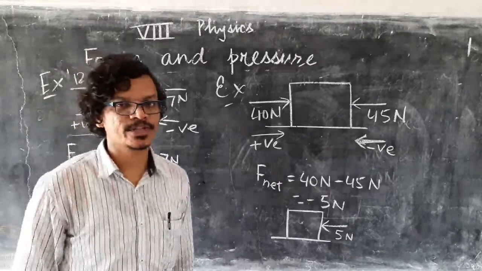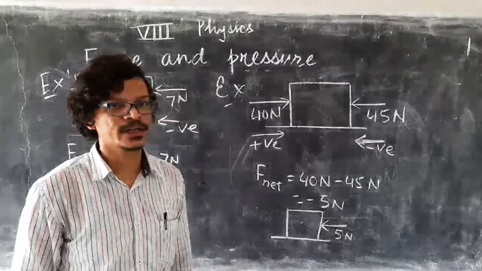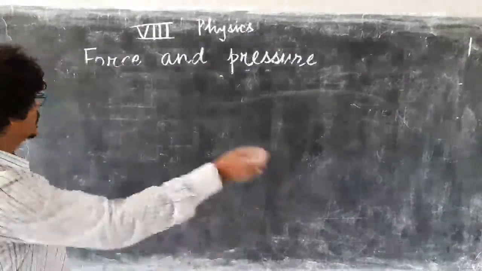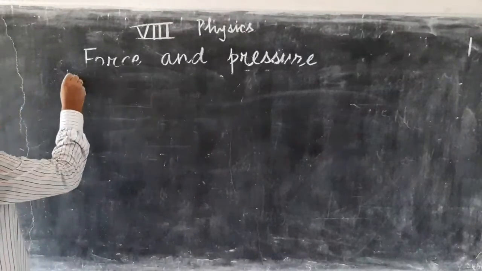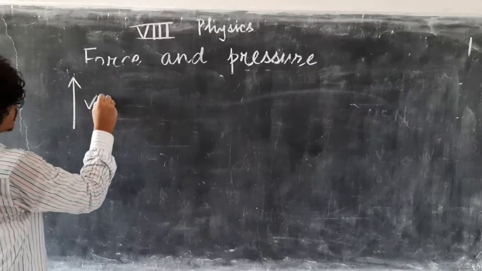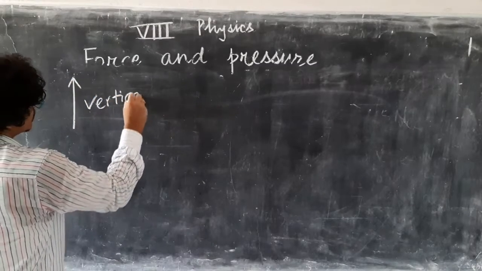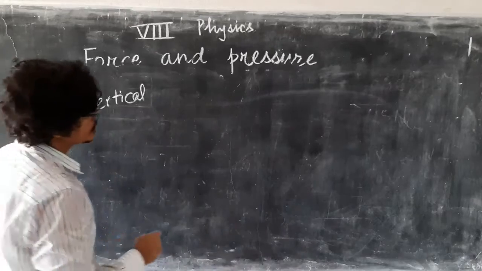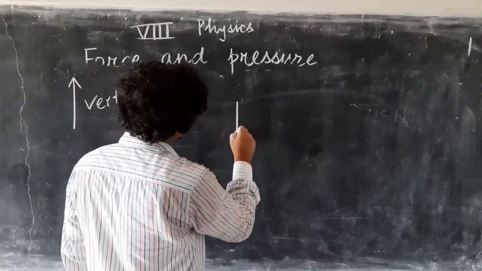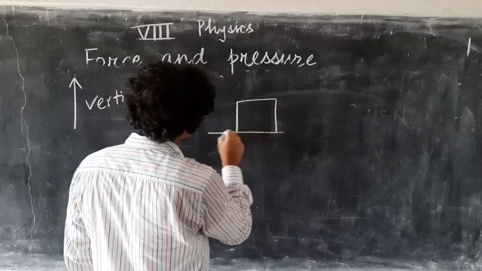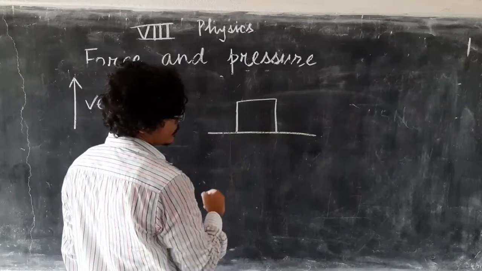Now let us see what happens when we do it for the vertical direction. We know that this is the vertical direction, right? This direction is called vertical. Let us say this is a box kept on the floor.